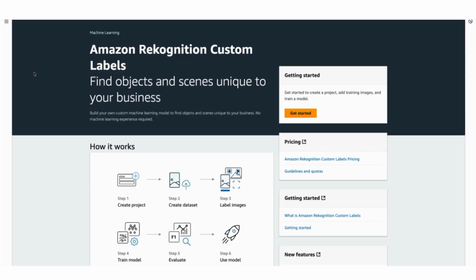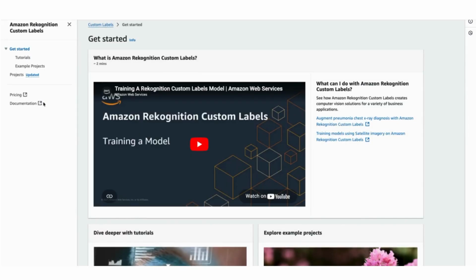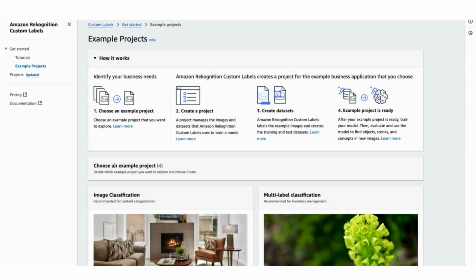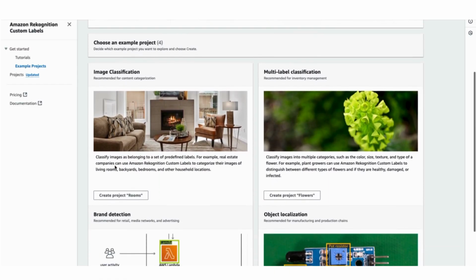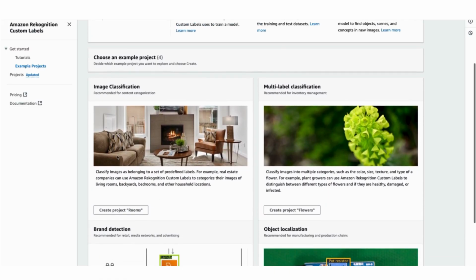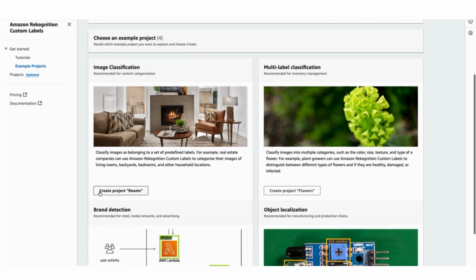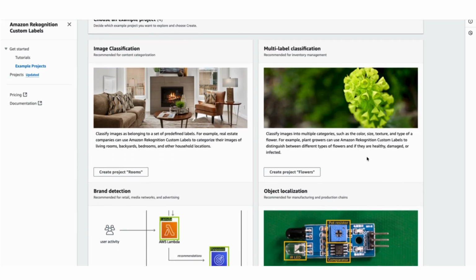So there are some sample projects which are already present, so you can look at them, and then you can also add more details around your specific project. You just have to create the data sets, give it to Rekognition, and it will be able to identify. For example, there is a real estate company, right? It wants to identify different room sizes, different capacities, different types of rooms, using the images shared by the customers. So they can use custom labels in that case.